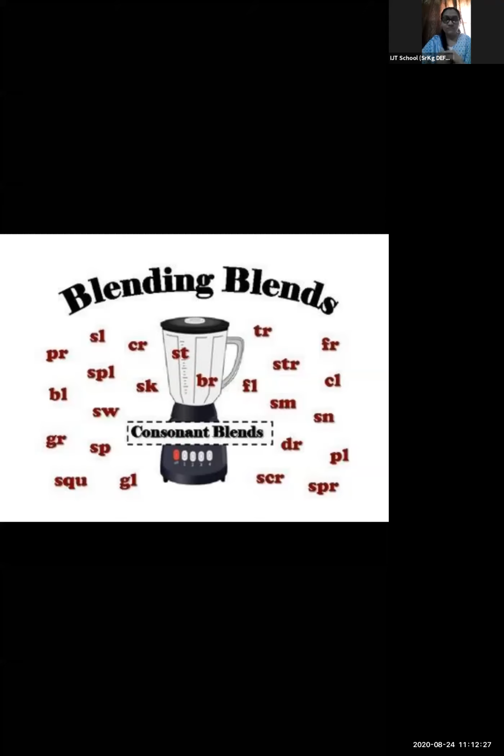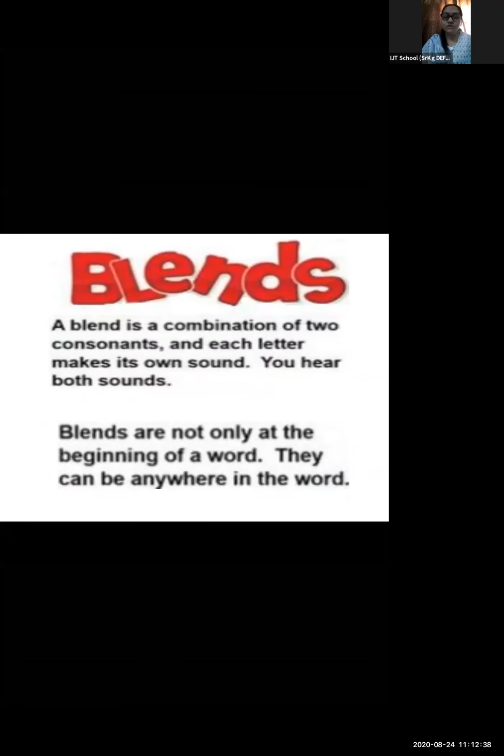Yes or no? Yes. Now exactly what is a blend? What is the definition of a blend? Let us see. See here. When you teach your child, it is not so hard. Just the concept should be clear with them. See here on the screen, you can see what a blend is. A blend is a combination of two consonants.